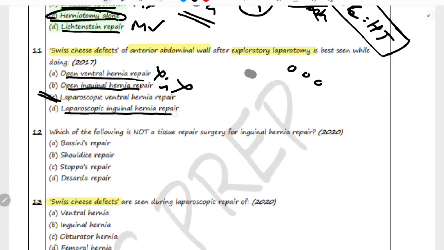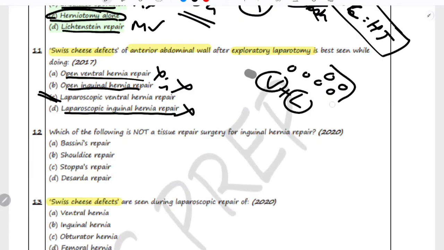Laparoscopic inguinal hernia repair. Inguinal hernias are in the groin area, not in the abdominal wall. So Swiss cheese defect does not apply there. So basically, when you are doing ventral hernia repair with laparoscopy, you will find multiple small holes or defects in the anterior abdominal wall.